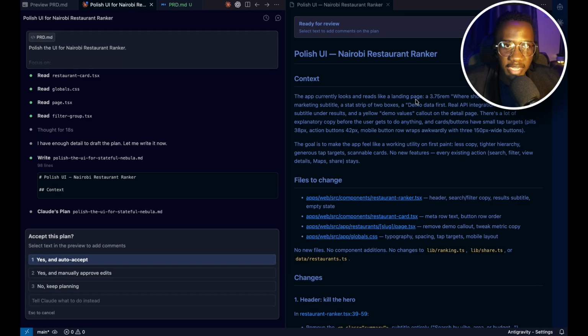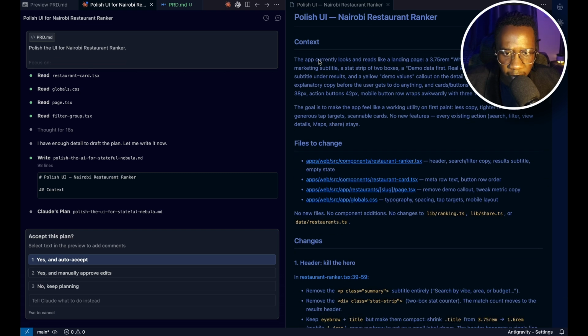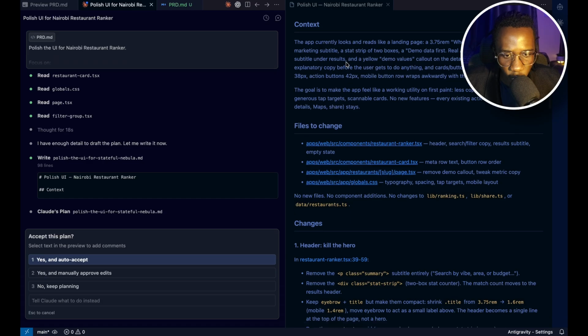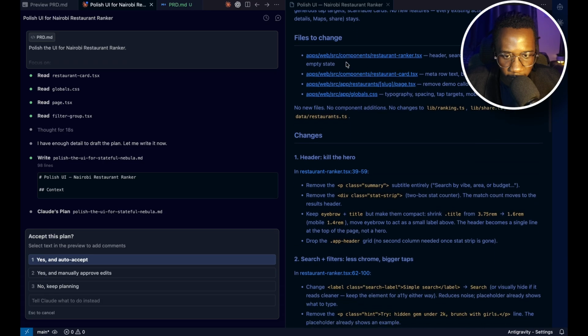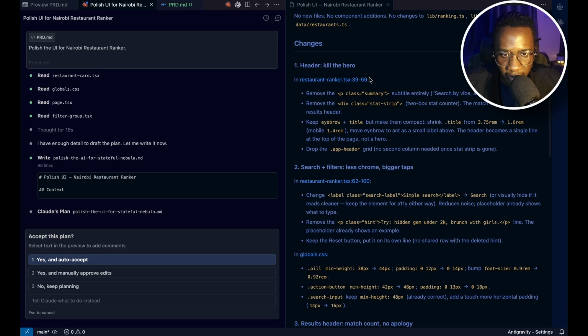So Claude has come back to us with the plan, so let's review it. So polish UI, Nairobi Restaurant Ranker. So it's defined some context there. Then I'm seeing some globals CSS files. So this is where we get to define our styles.